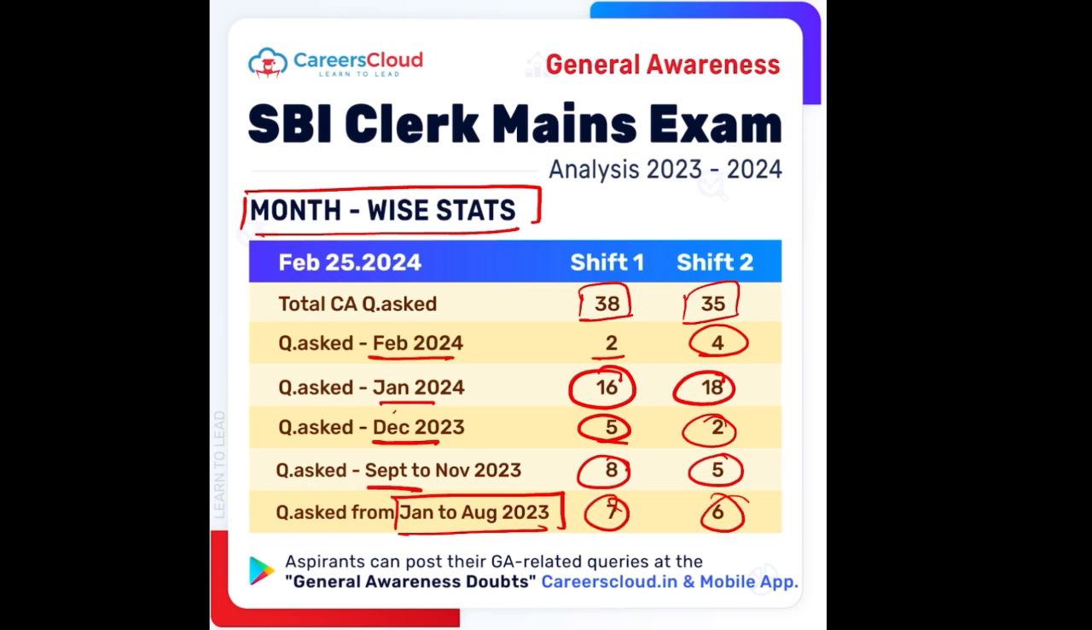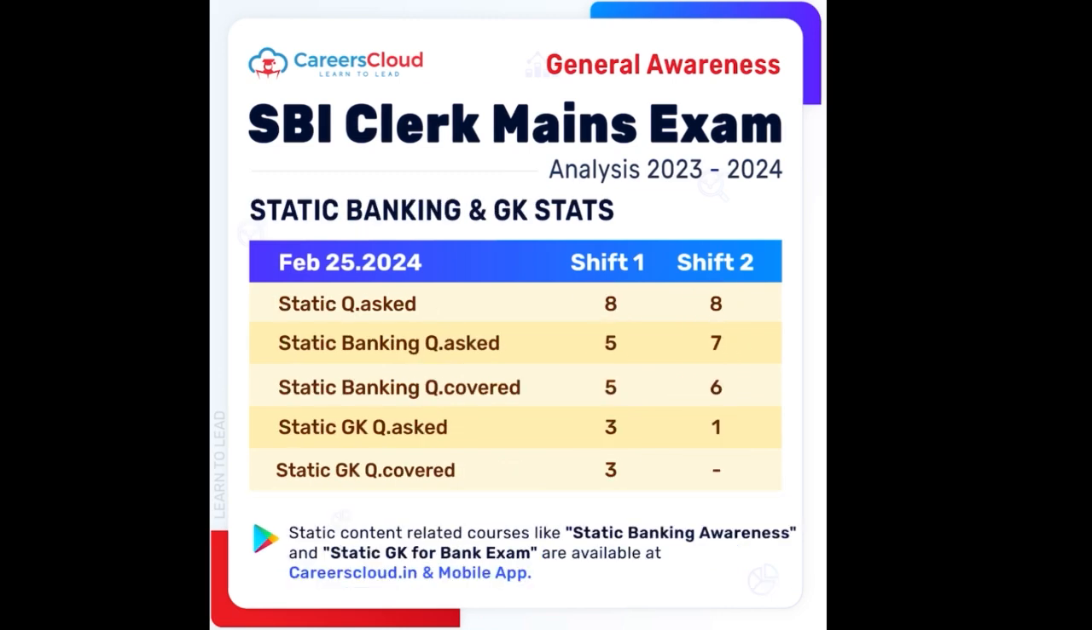And let me tell you friends, all these questions were covered by us either on our mobile application or on our YouTube channel, where we provide you a detailed analysis of all the questions, all the content that is happening all around the world. Not just this, if we focus on static banking and GK stats, the total questions asked were 8 and 8 respectively for the first and second shift. Static banking questions asked were 5 and 7. Static banking questions covered by us were 5 and 6 respectively.